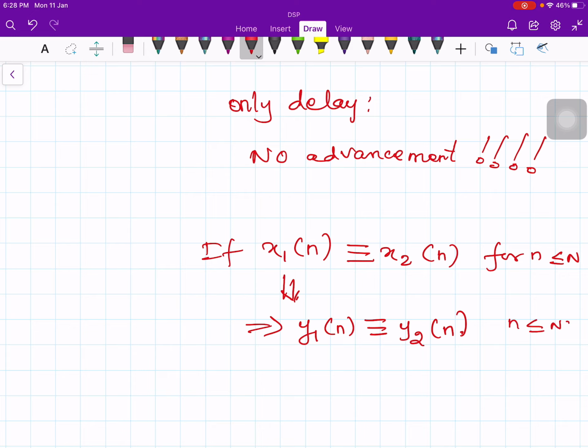So what does it mean? It means that if small n exceeds capital N, then x1 of n and x2 of n may be different, and then y1 of n and y2 of n will also be different. But as long as the two inputs are identical, what comes in the future for x1 of n and x2 of n is not anticipated by the system. So this is the formal definition and this is the interpretation. Now let us take a very simple example and see whether the system is causal or non-causal.